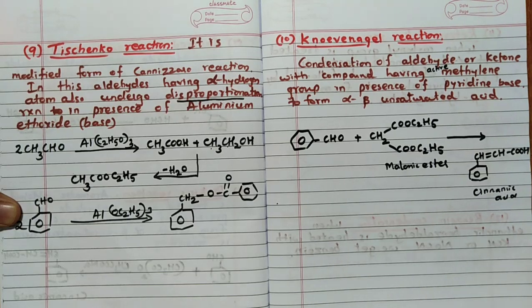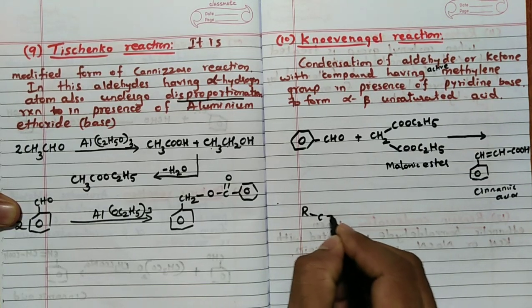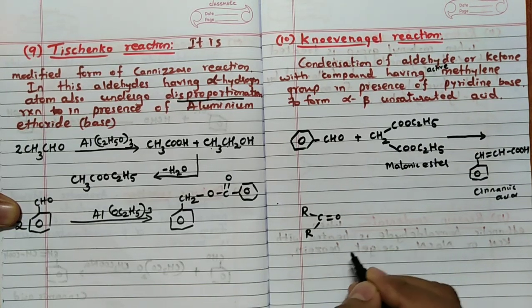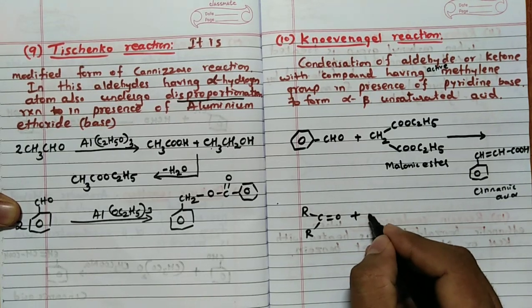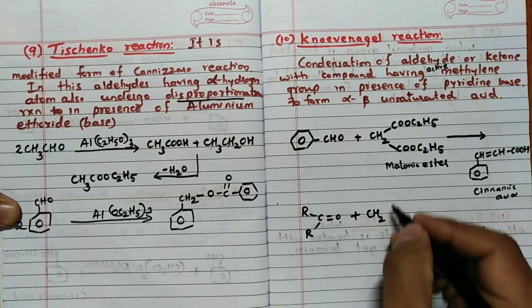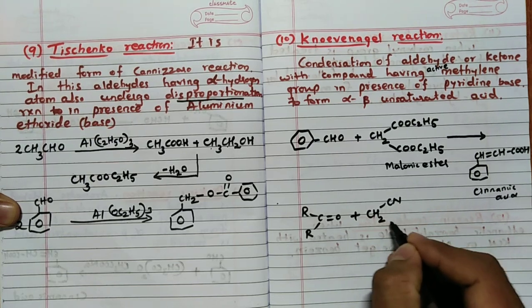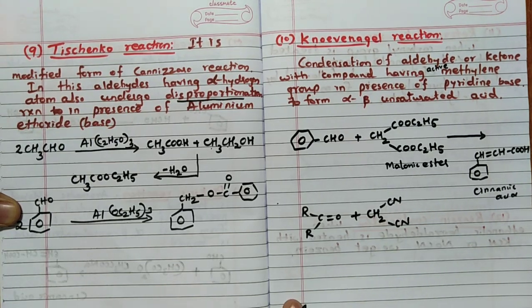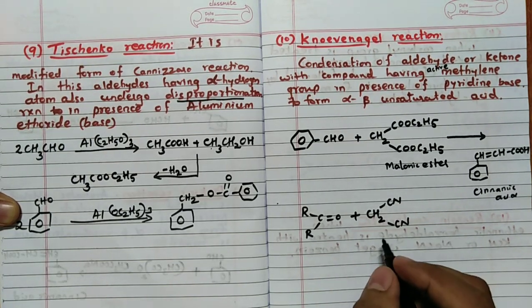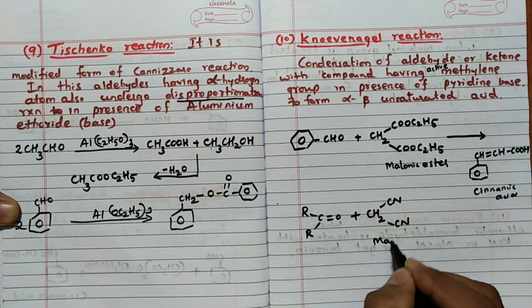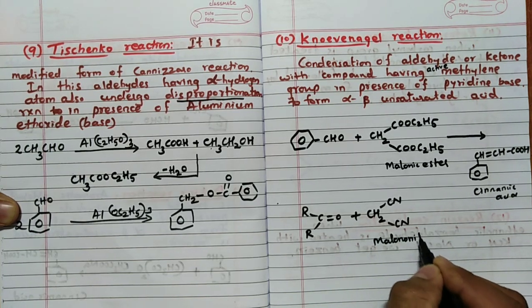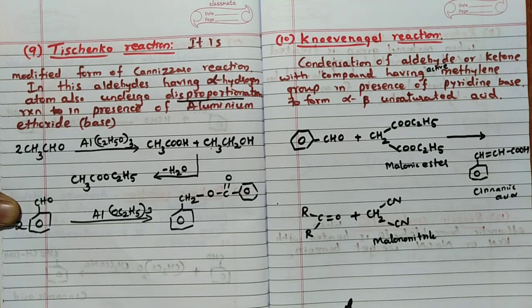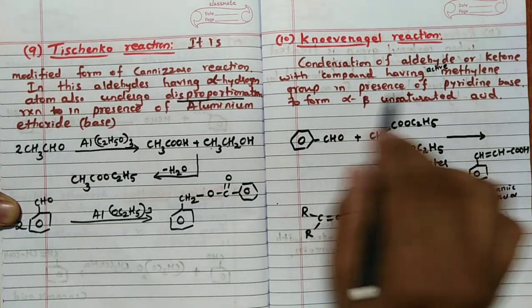Similarly, if I take R C double bond O, a ketone, plus CH2(CN)2, and here it is CN. This is known as, remember, malononitrile, in presence of pyridine as a base.